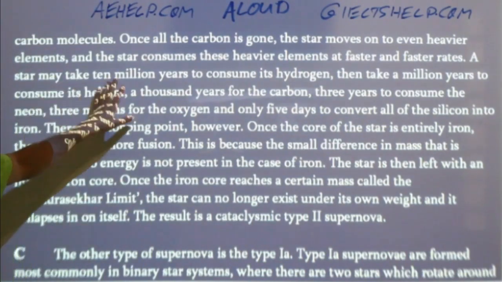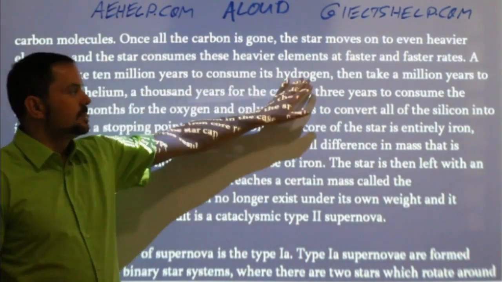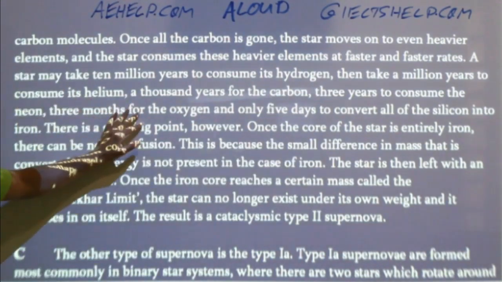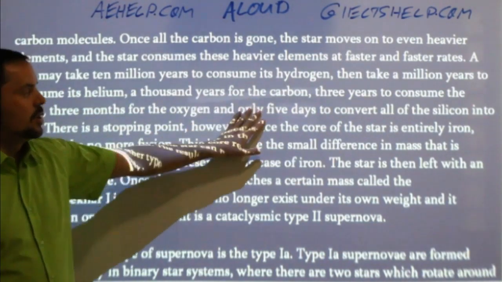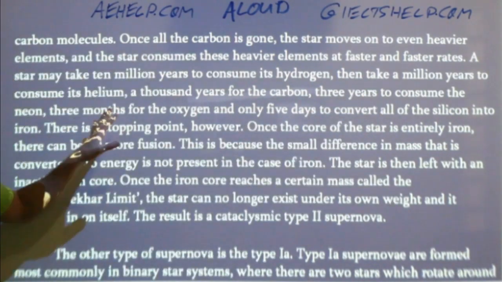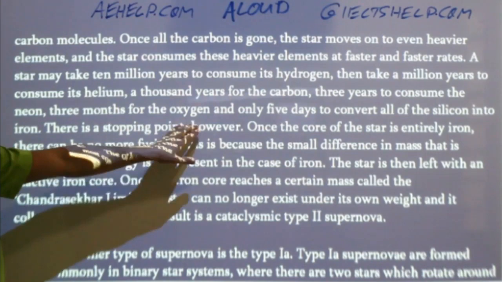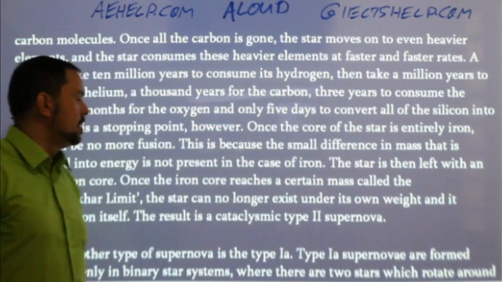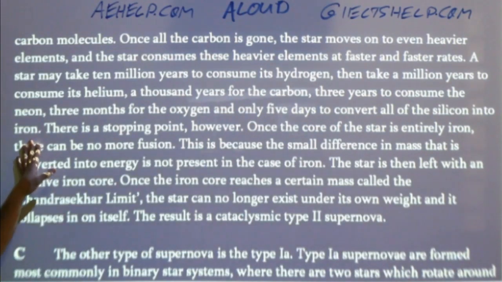A star may take 10 million years to consume its hydrogen, then take 1 million years to consume its helium, 1,000 years for the carbon, 3 years to consume the neon, 3 months for the oxygen, and only 5 days to convert all of the silicon into iron.